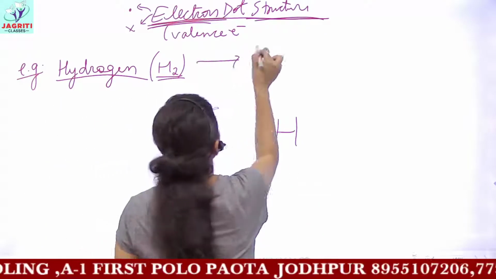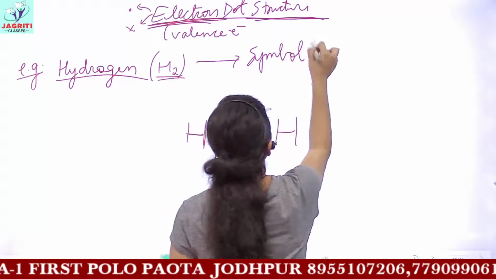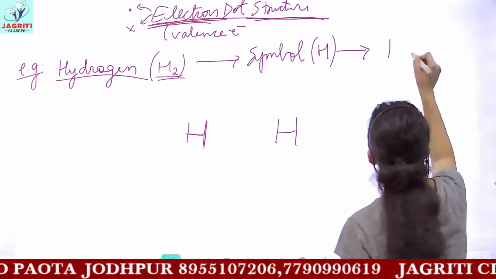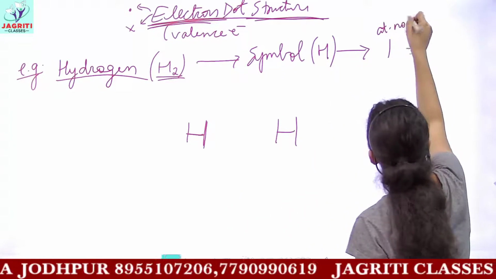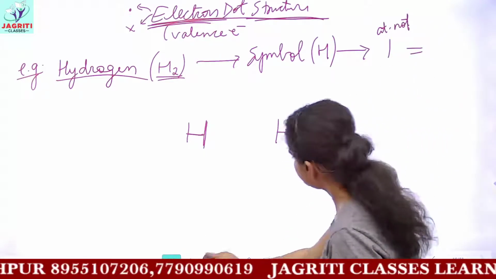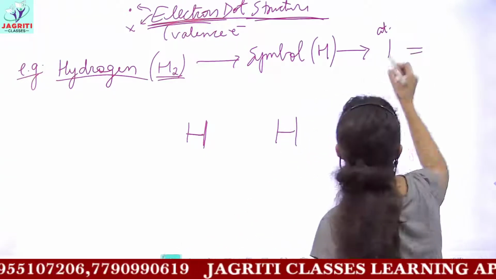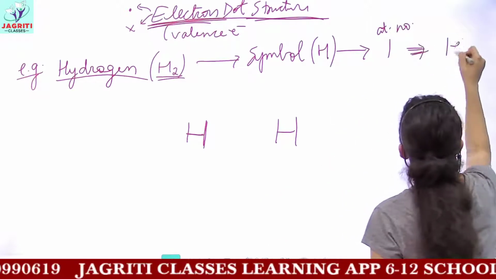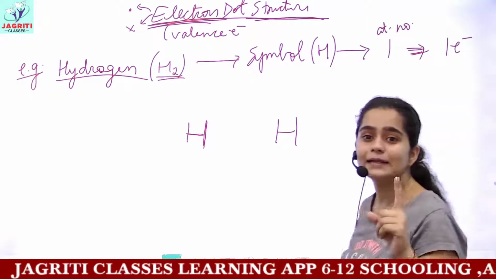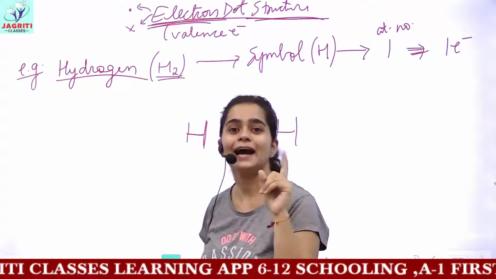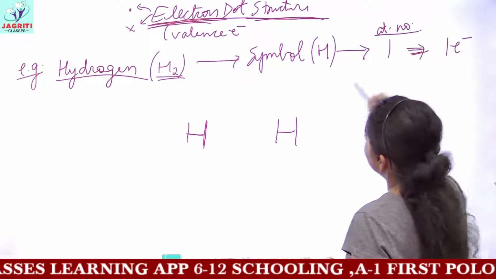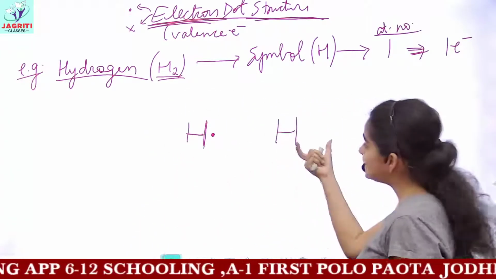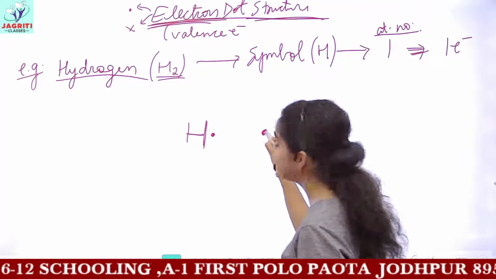And you know, the symbol of one atom of hydrogen is H. And the atomic number of hydrogen is 1. And the number of electrons present in hydrogen is 1. That is, a single electron is present in hydrogen. Okay? Now in this hydrogen we have a single electron. Similar would be the case with the next hydrogen, that it would possess a single electron.